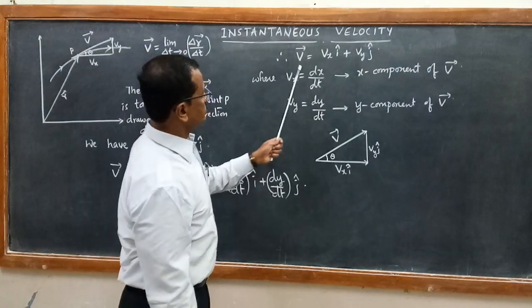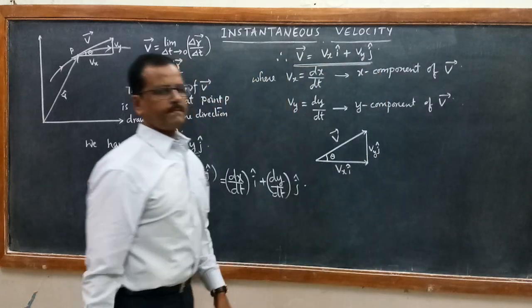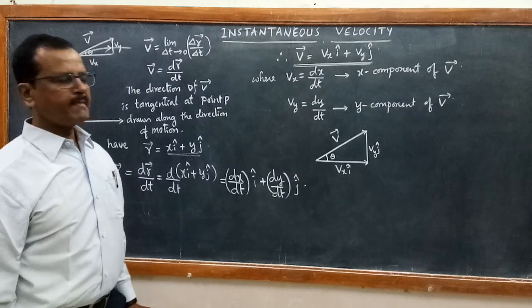Once you get a velocity vector as Vx i cap plus Vy j cap, let us first find out the magnitude.